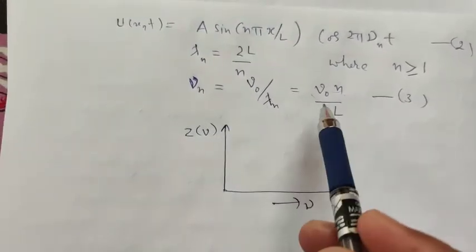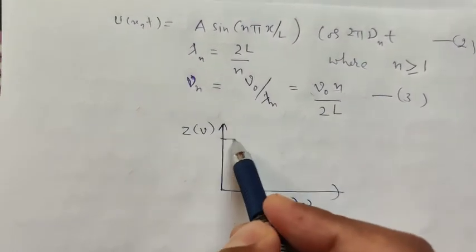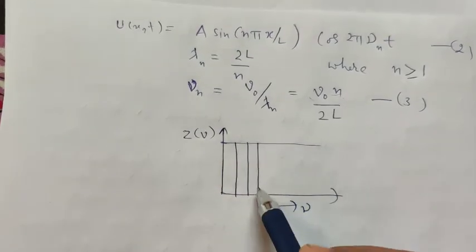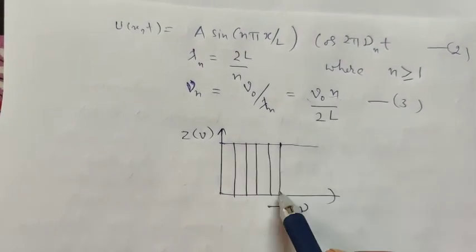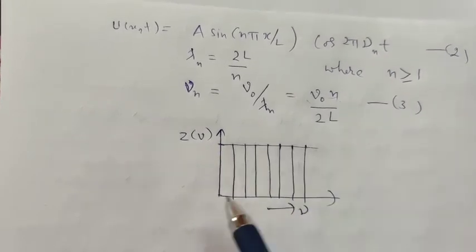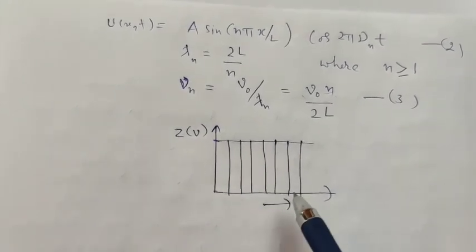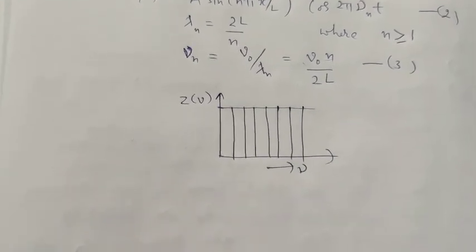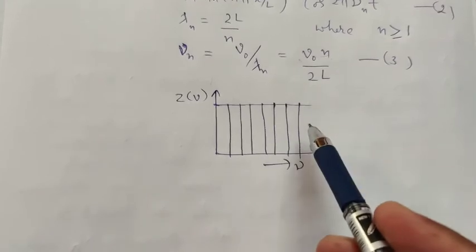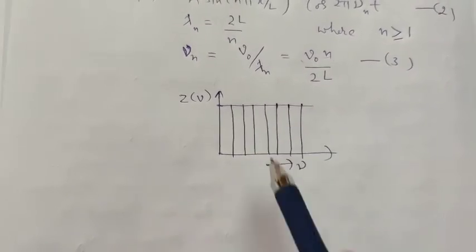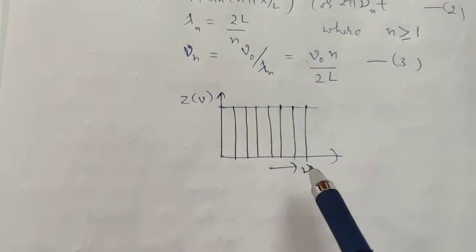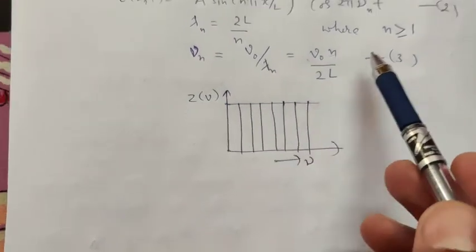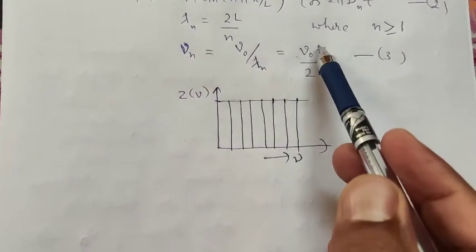Because these are proportional to n, they will be equidistant for n equal to 1, 2, 3, 4, 5, 6 and so on up to infinity. So these are an infinite number of equidistant lines when we plot the modes with frequency using this relation.